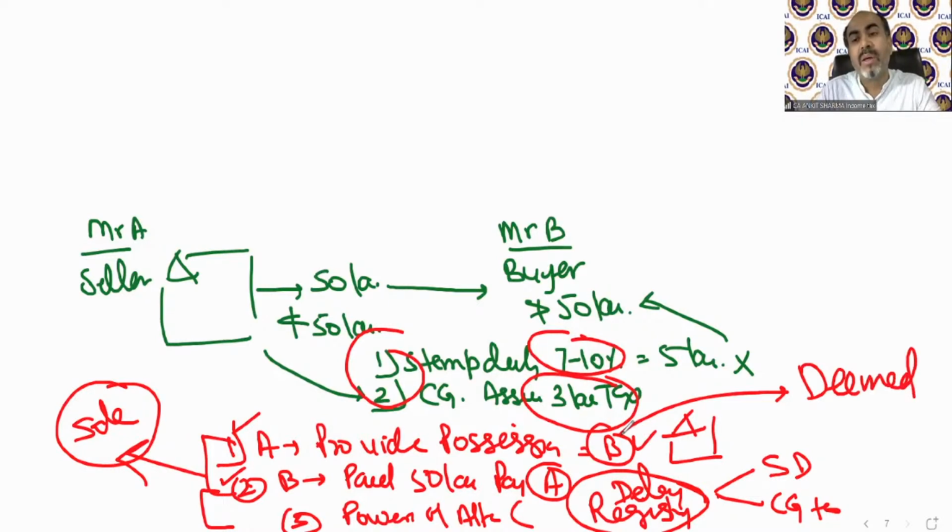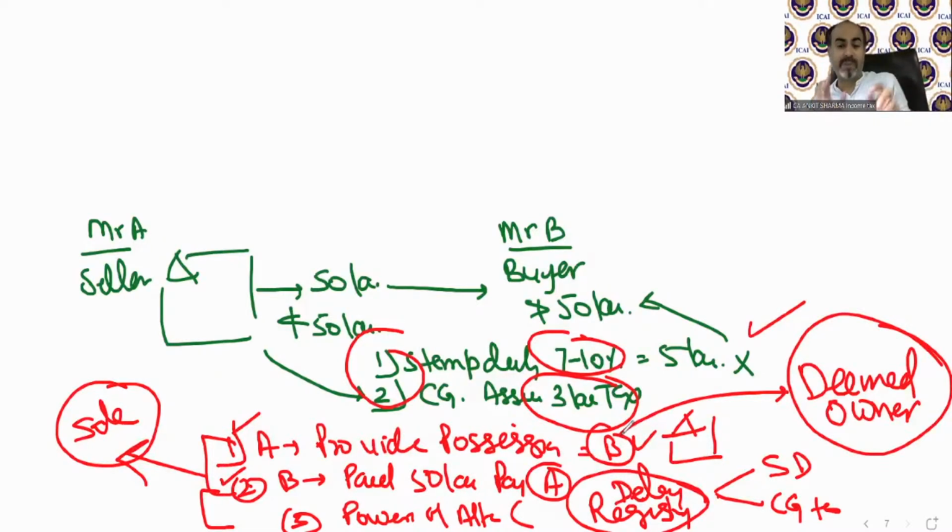Why deemed owner? Because registry has not been done yet. So registry is still in the name of Mr. A, but for the purpose of income tax, we will treat Mr. B as deemed owner of that property. And any rental income which arises on that property will be taxable in the hands of Mr. B. So that was the case we just discussed. It's very interesting tax planning there was.